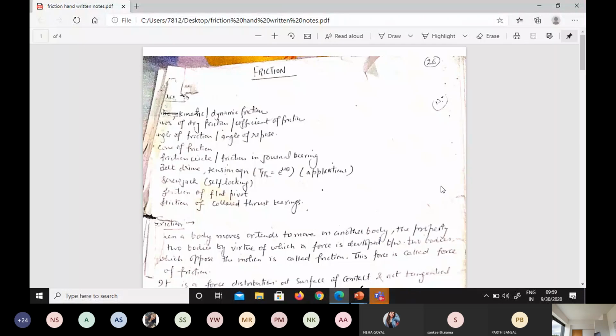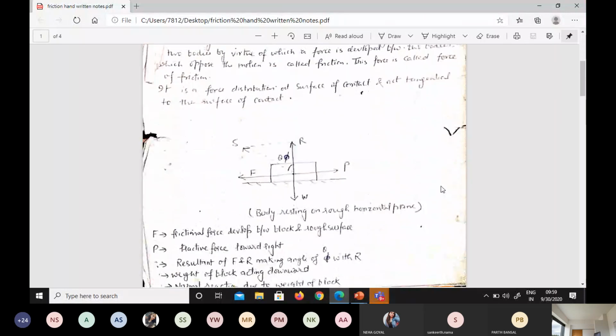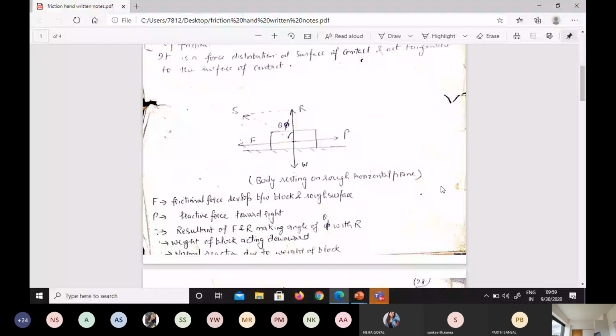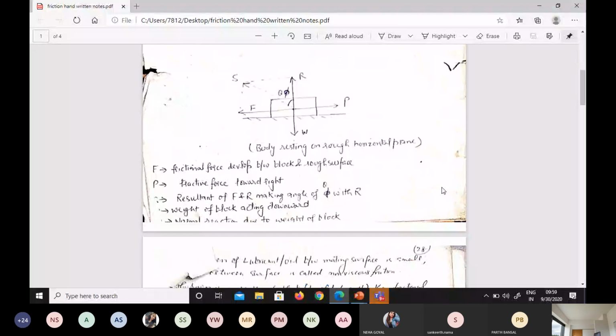This is again the basic diagram of the friction. P is the tractive force, F the frictional force, and S is the resultant between R and W. W is the weight acting downward, and R is the normal reaction.